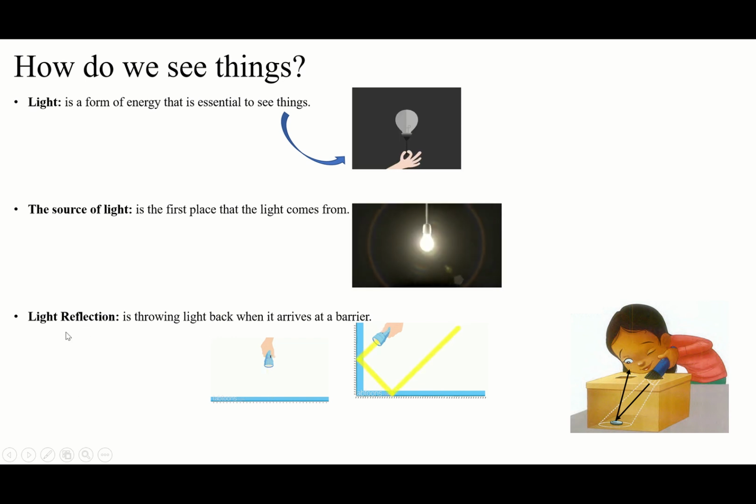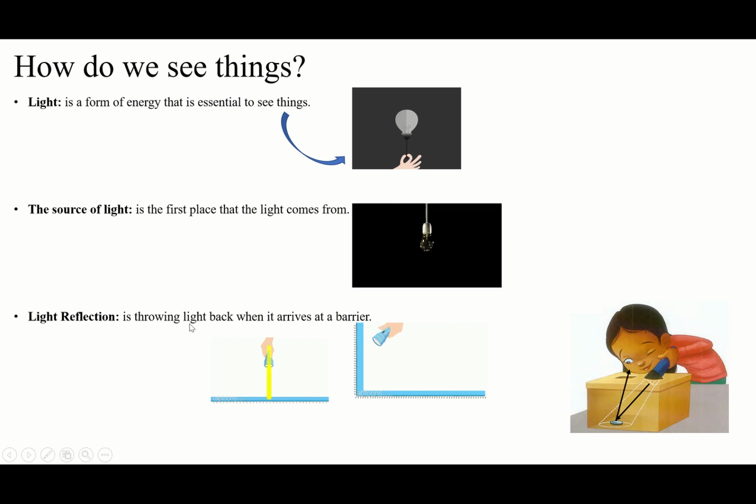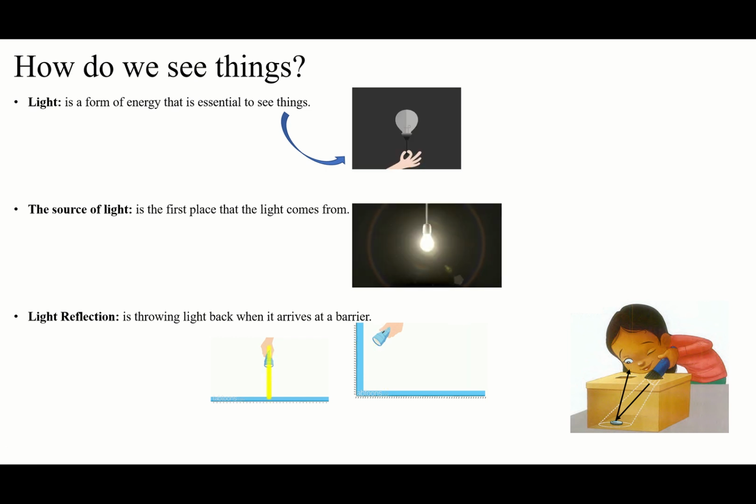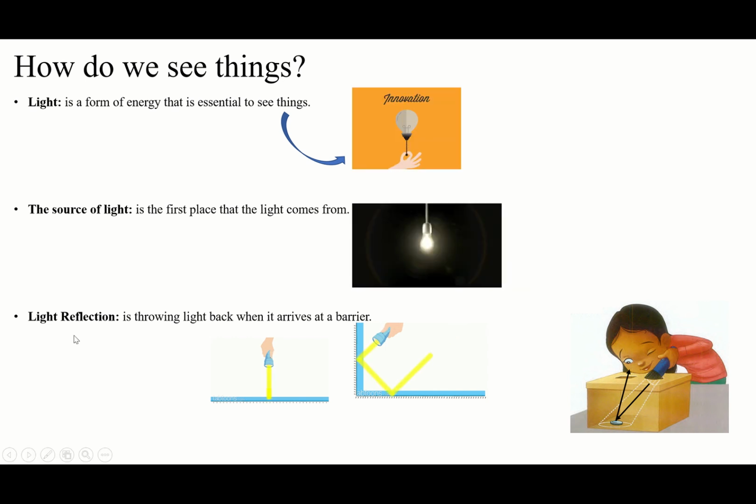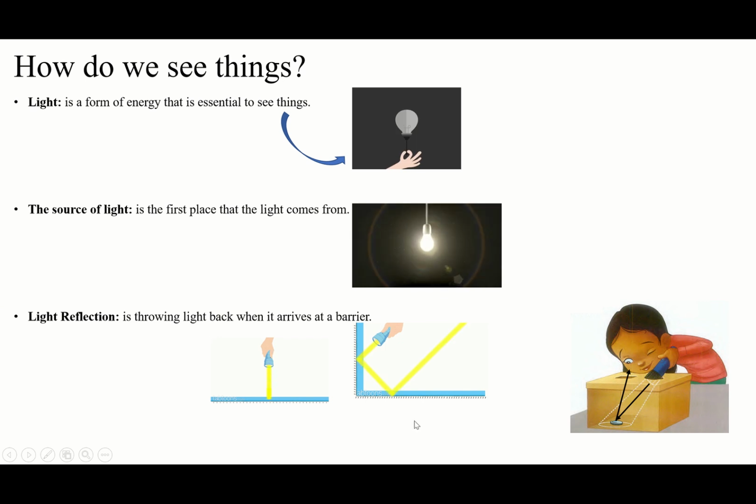So that's why light reflection is exactly like reflecting a ball, bouncing the ball back. Light reflection is throwing light back when it arrives at a barrier. For the ball, we can say throwing the ball back when it arrives at the barrier. So only the name changed from light to ball. When you throw the ball to the wall, the wall is the barrier, and when the ball arrives at the barrier, it bounces back, reflects back. So we say this is light reflection. When the light arrives at the barrier, it's going to reflect, go to another side, changing direction.